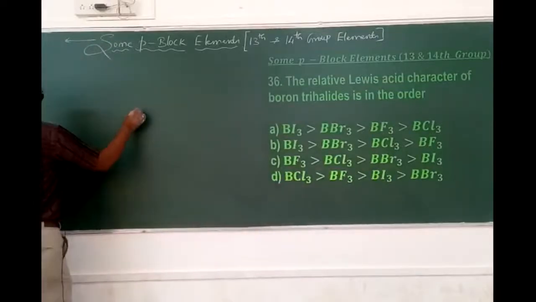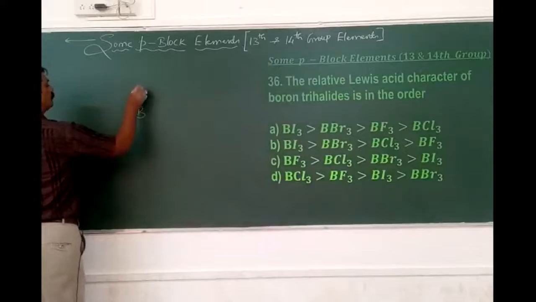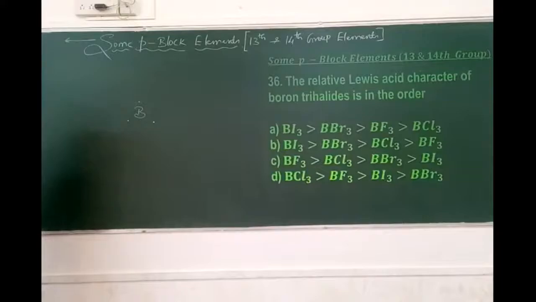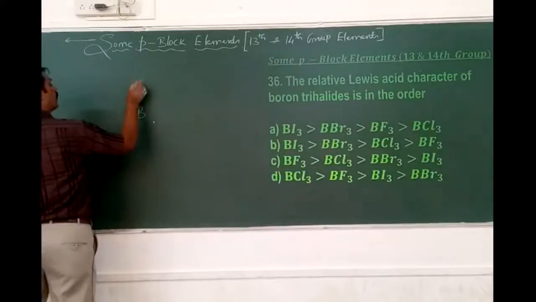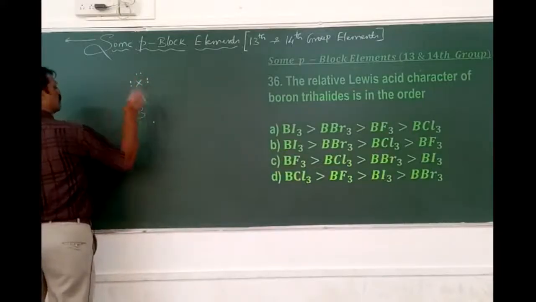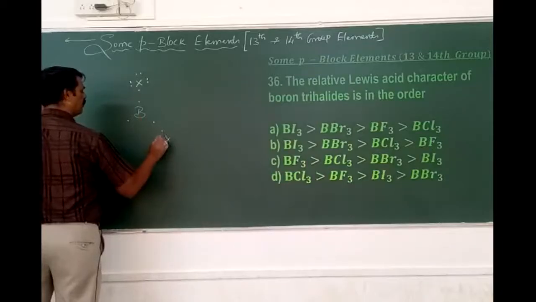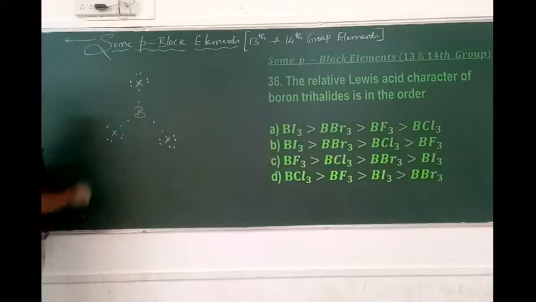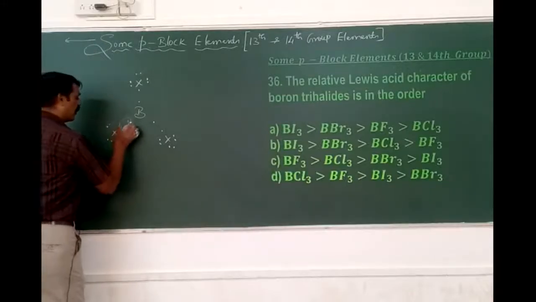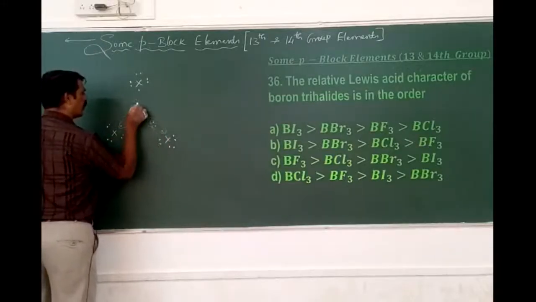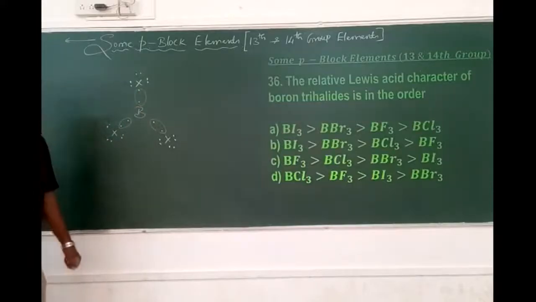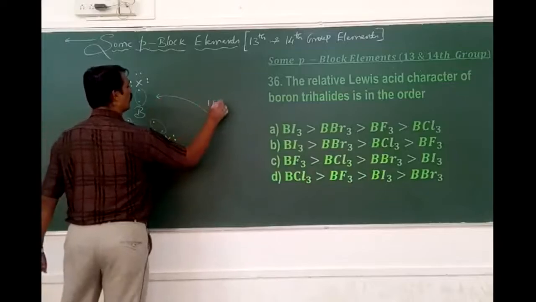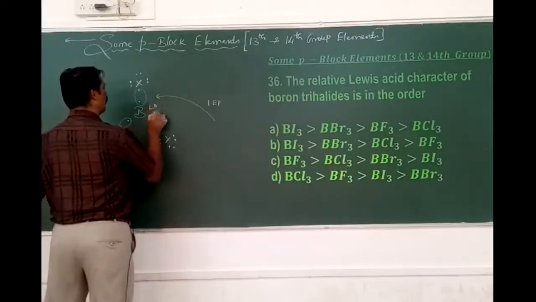So here boron, X for example, sharing of electrons, sharing of electrons, sharing of electrons. Totally it is only having 6 electrons, meaning it is in search of 1 electron pair. Therefore, it is an example of a Lewis acid.